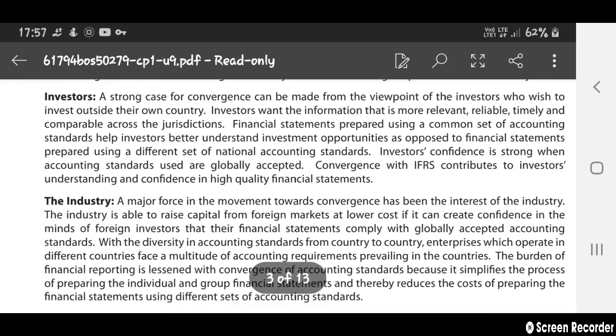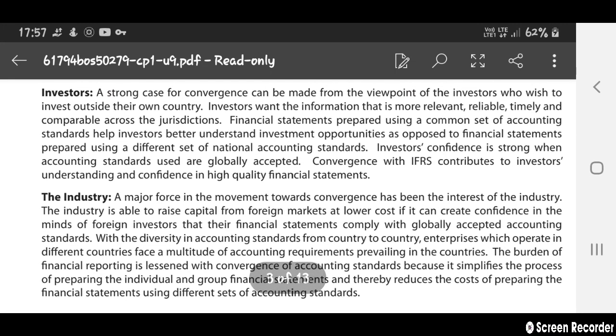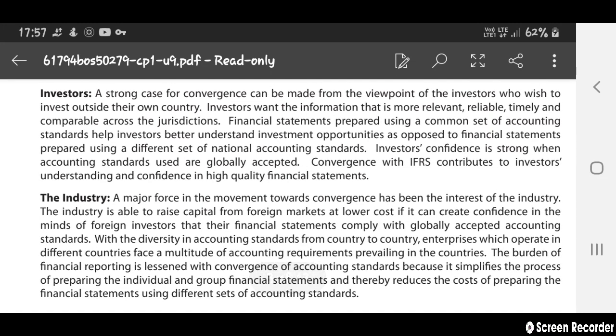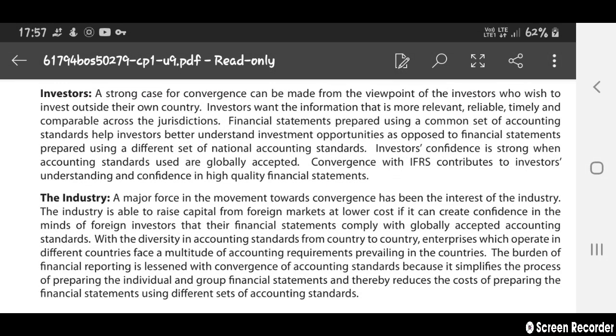Next is investors: how convergence with IFRS helps investors. A strong case for convergence can be made from the viewpoint of investors who wish to invest outside their own country. It gives more opportunity to investors who want to invest their money outside the country, in any other company. Investors want information that is more relevant, reliable, timely, and comparable across jurisdictions.